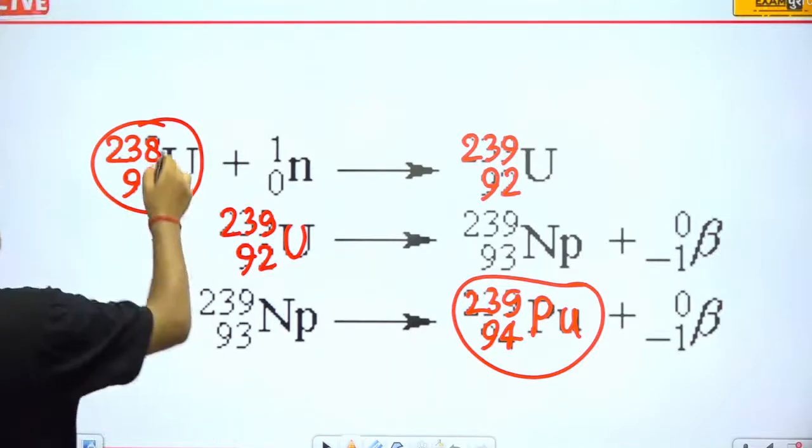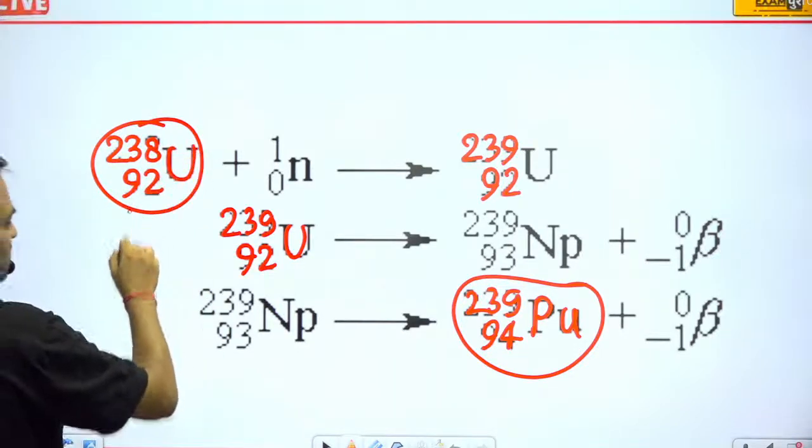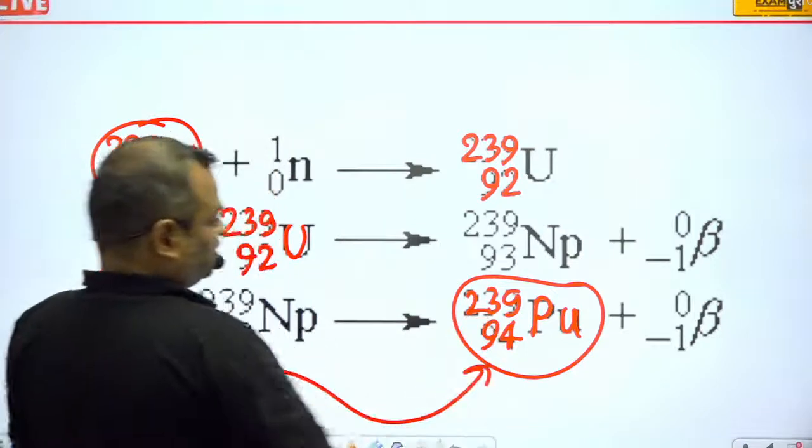It is used as the fuel in a nuclear reactor, and this is the product actually.